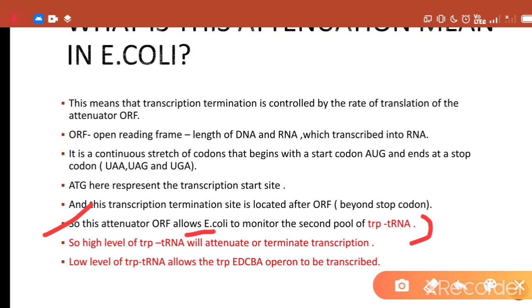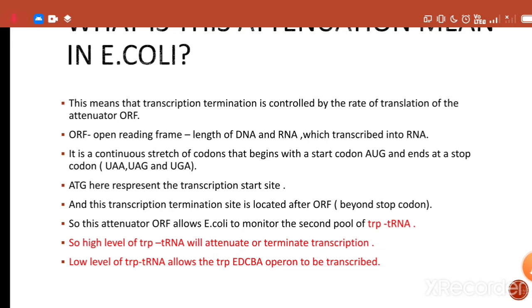So a high level of trp tRNA will attenuate. Attenuate means stop or reduce the transcription, or terminate transcription, in the case of the trp operon. And a low level of trp tRNA allows the trp structural genes, that is E, D, C, B and A of the operon, to be transcribed into different mRNA molecules.